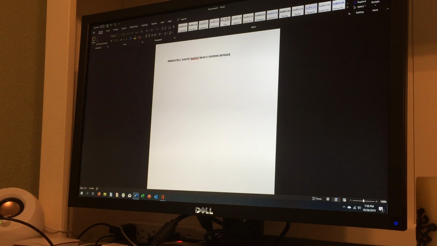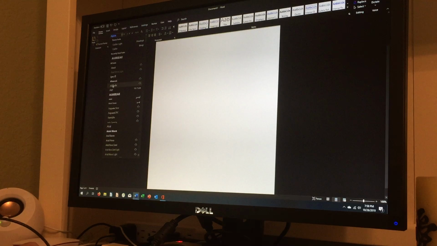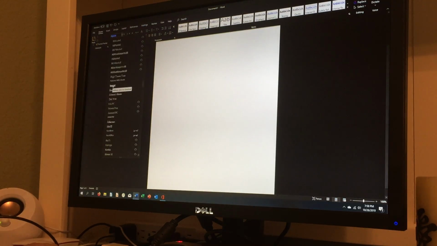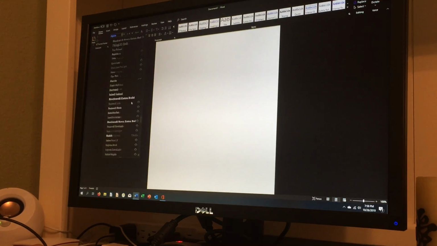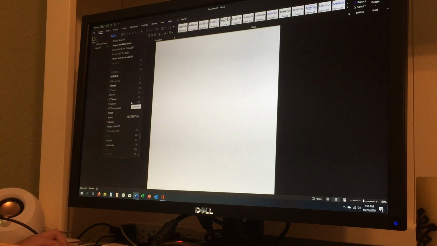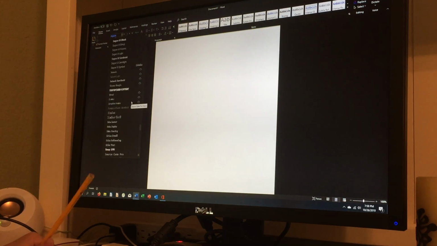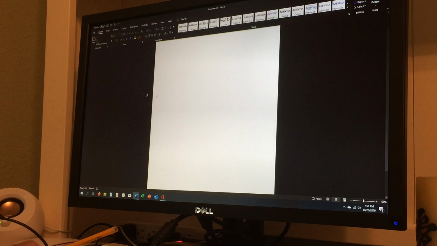Yeah, so that font is very weird, but there are different fonts in these menus that are very different, and sometimes they can be quite overwhelming. And some have a download icon next to them, which means you haven't downloaded them onto your computer yet, but that's fine, they're free. You can just click the download button and it'll download right away, and it'll give you the font.